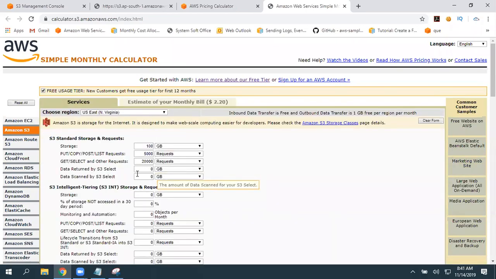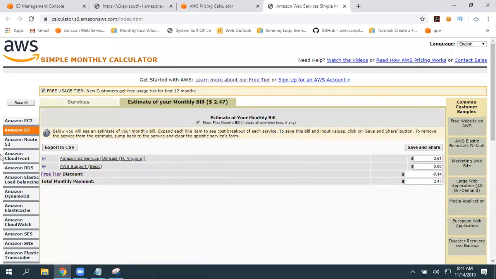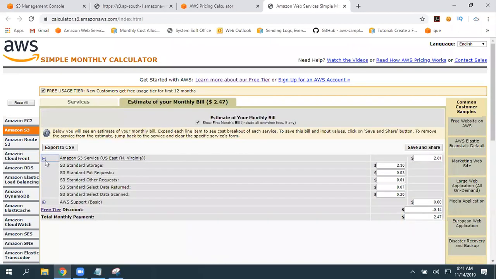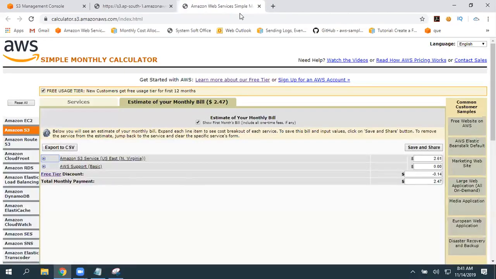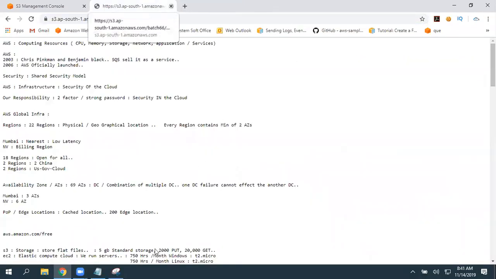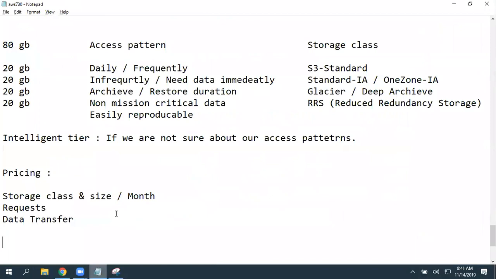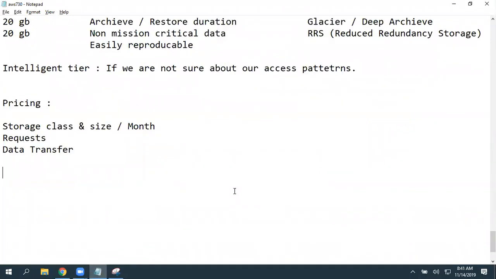And how much data transfers out? Data returned, let's assume 100 GB. And here let's assume 100 GB of data is going to be transferred or scanned. Then this is the cost. Now again, don't worry about that. We will go into detail about that simple calculator in coming sessions, but you can use that for any service.